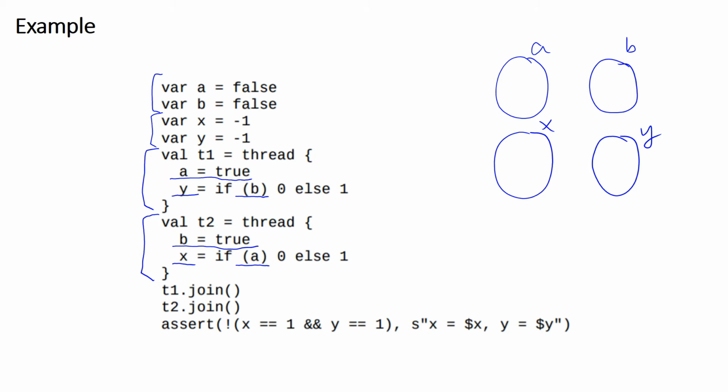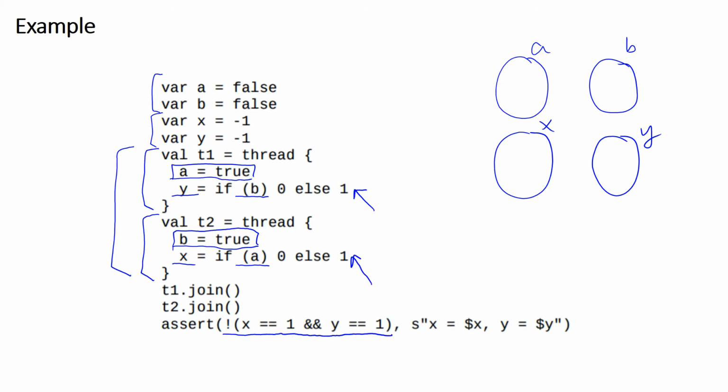If this was a sequential program, it would be pretty easy to predict the result. But this is a concurrent program running two threads. And it's quite subtle to predict the result. In particular, it may appear that we can never have the two variables x and y set to 1 because before we update variables x and y, we execute these two statements where we set both variables a and b to true.